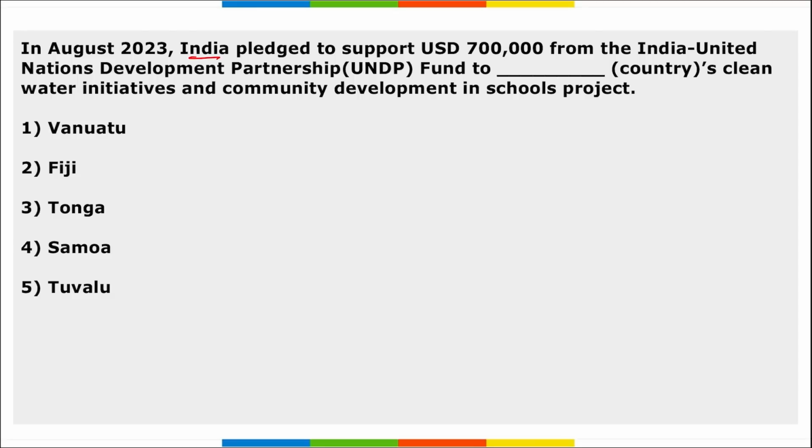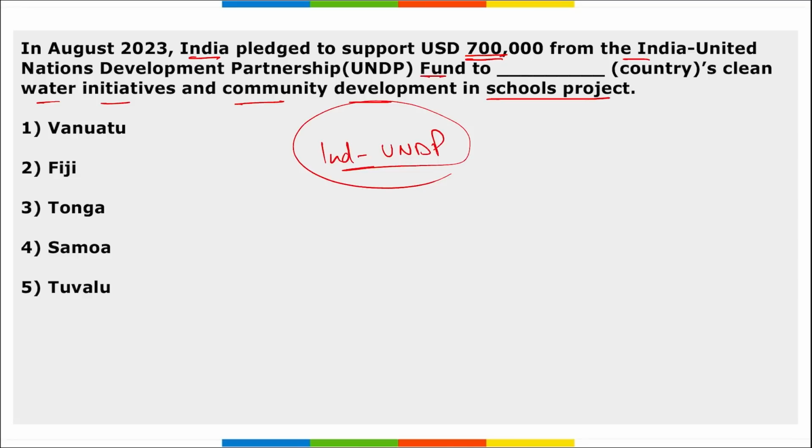Next, India pledged to support 700,000 US dollar from the India UNDP fund to dash country's clean water initiative and community development in school project. So remember, India and UNDP recently started this fund and it was to help various countries. So under this fund only, remember, India has pledged 700,000 US dollar, correct, under this India UNDP fund.